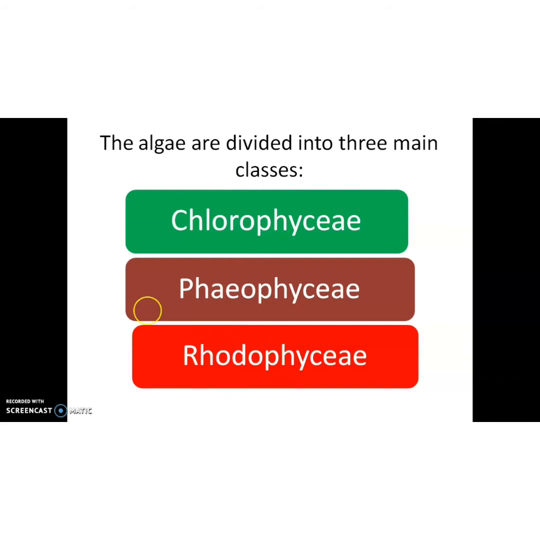Chlorophyceae, also known as green algae. Okay, Chlorophyceae or green algae. Phaeophyceae or brown algae, Rhodophyceae or red algae.